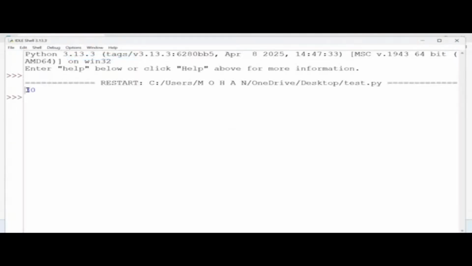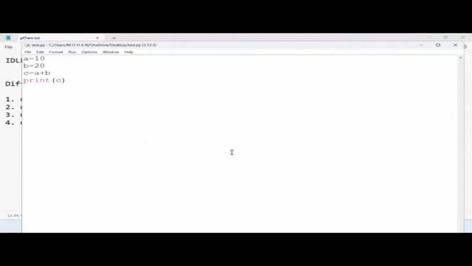We are getting the output 30, right? So this is the way to create a new file in IDLE software, write as much code as you want, save it and run it, all in one location.